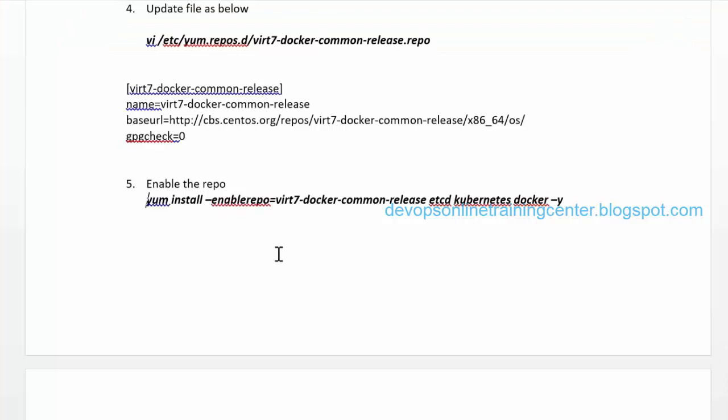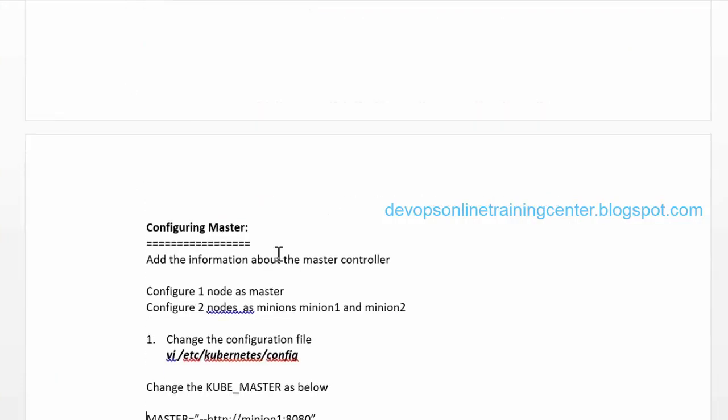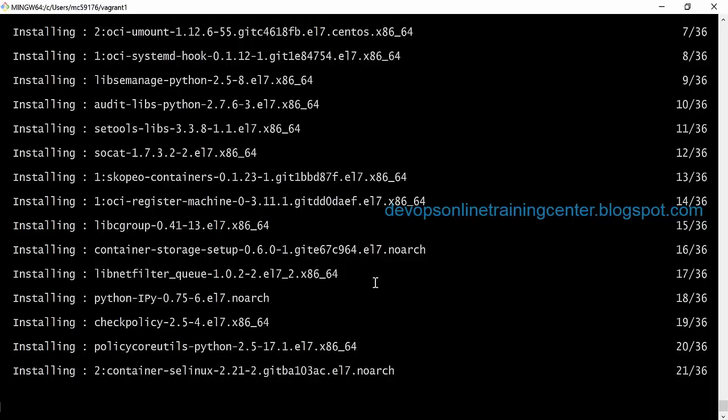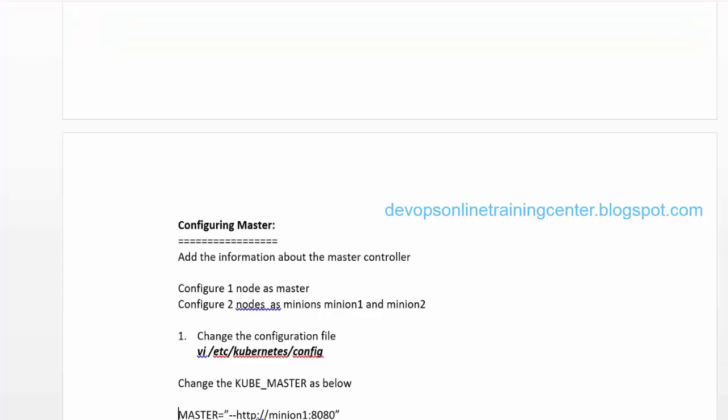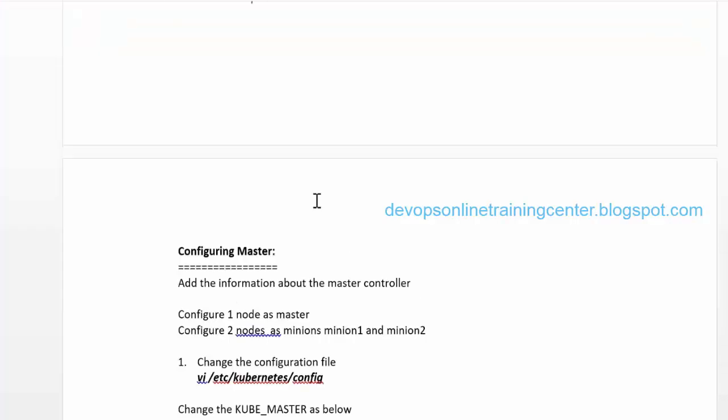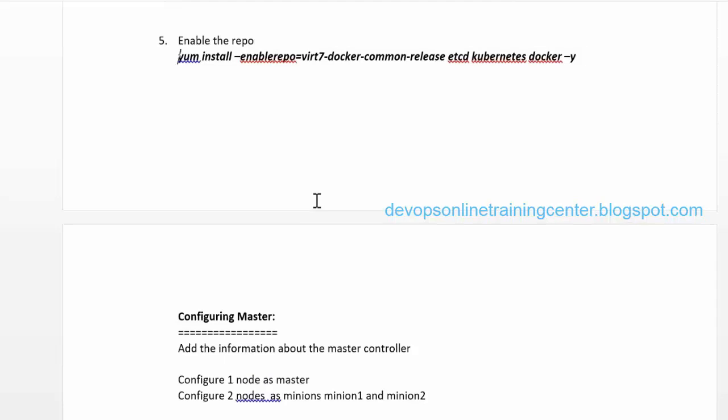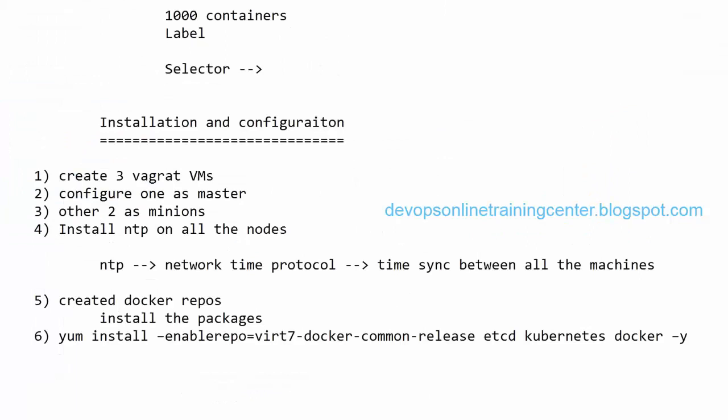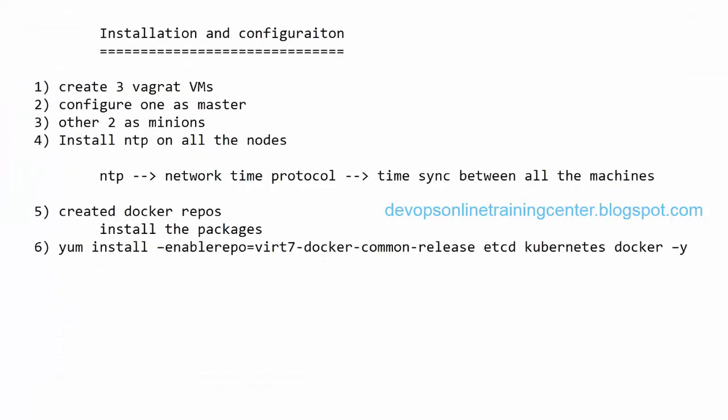Yum install is the command. Yum install and the package names: etcd, Docker, Kubernetes, and all those packages it will install, along with all the dependencies.